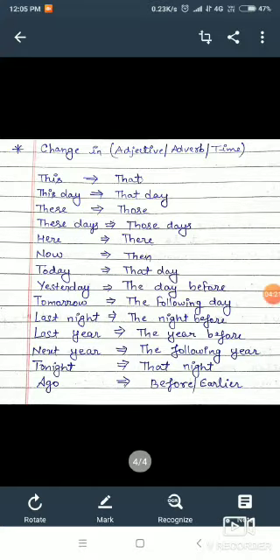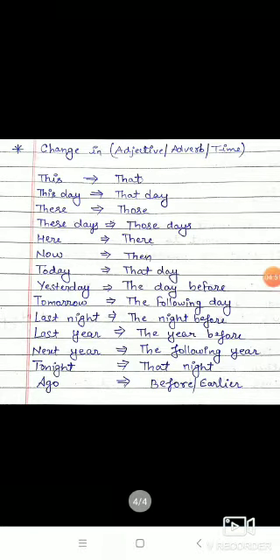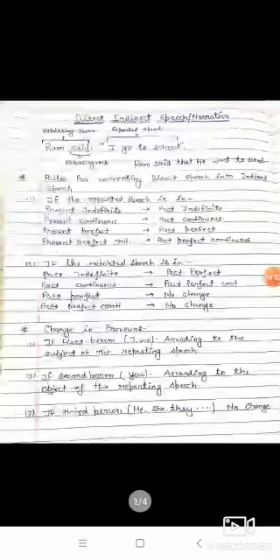This changes to that, this day changes to that day, these changes to those, these days changes to those days, here changes to there, now changes to then, today changes to that day, yesterday changes to the day before, tomorrow changes to the following day, last night changes to the night before, last year changes to the year before, next year changes to the following year, tonight changes to that night, ago changes to before or earlier.